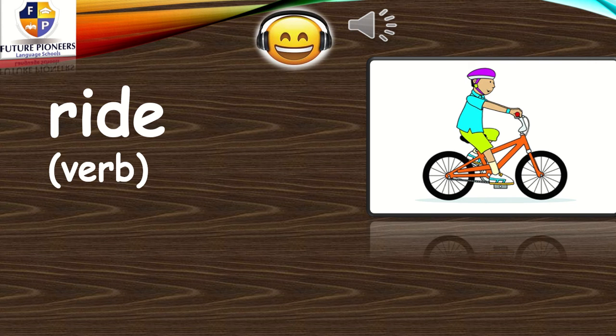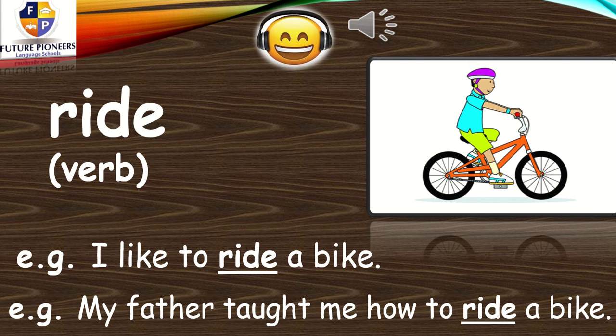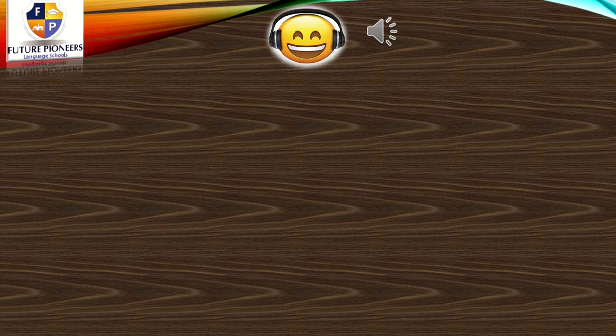How can we read the word ride? Don't forget the magic E. It affects the vowel. Let's put this word in a sentence. I like to ride a bike. Do you like to ride a bike? Another one. My father taught me how to ride a bike. Next.